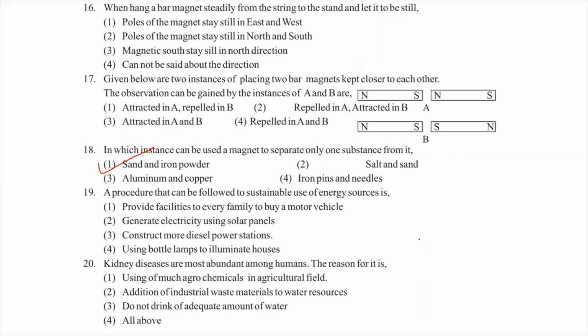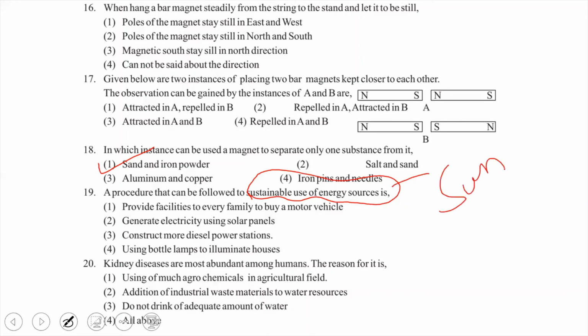Which one is the sustainable use of an energy source? Generate electricity using solar panels. Very good. The sun is the very best energy source for sustainable use of energy. So the answer will be the second one.